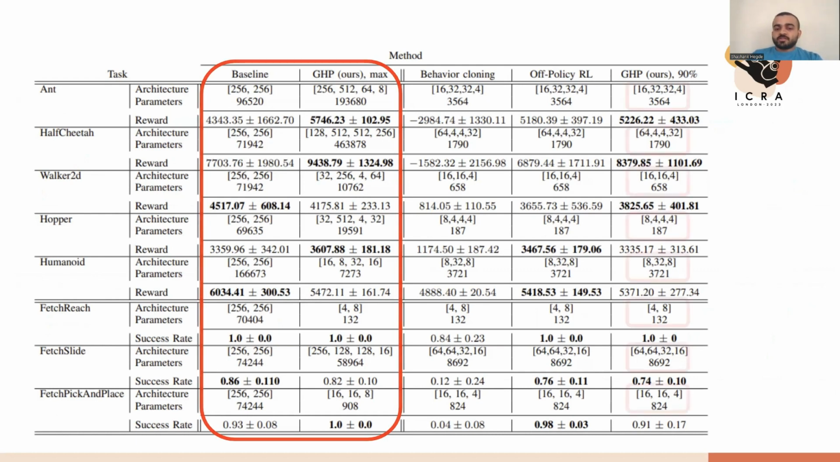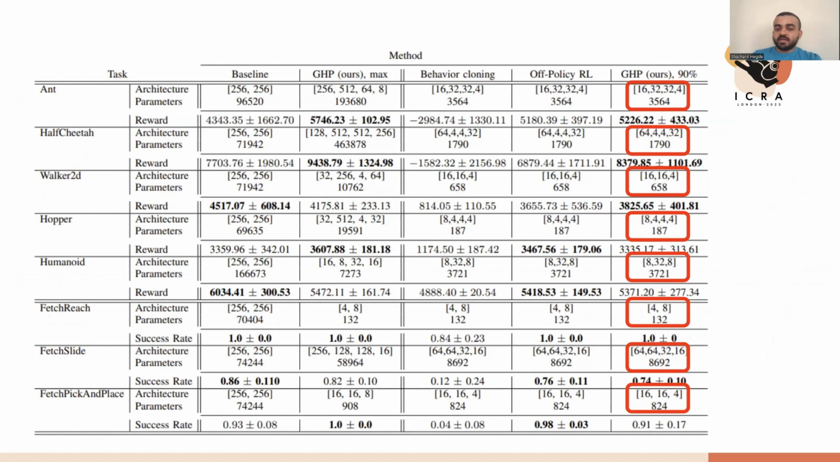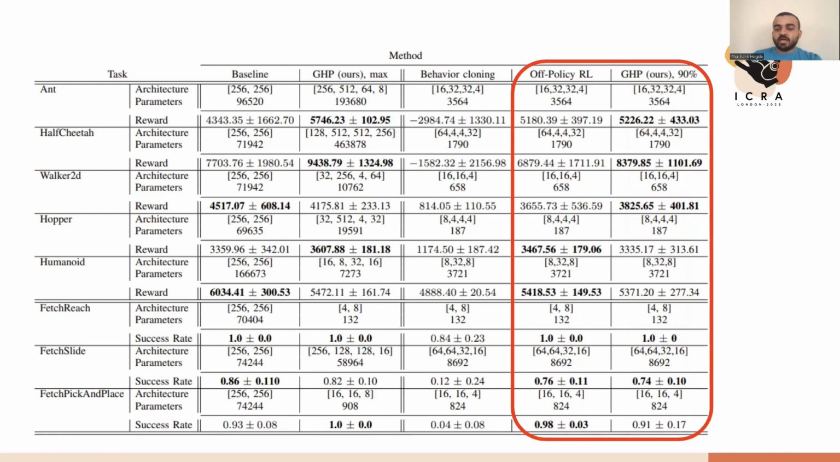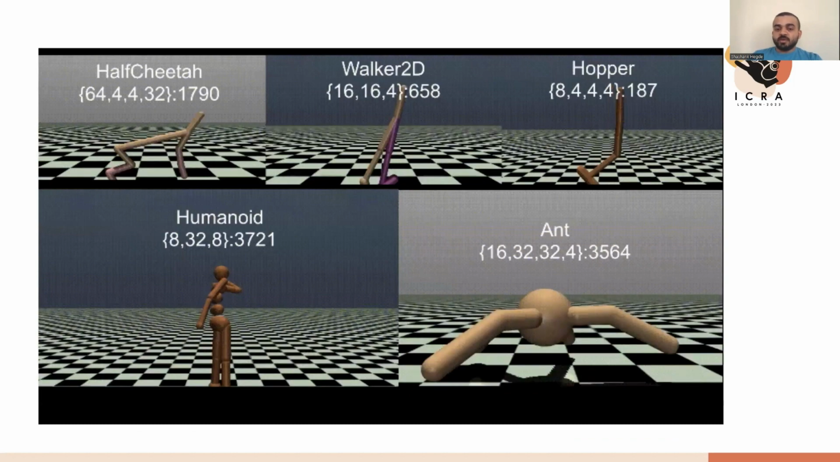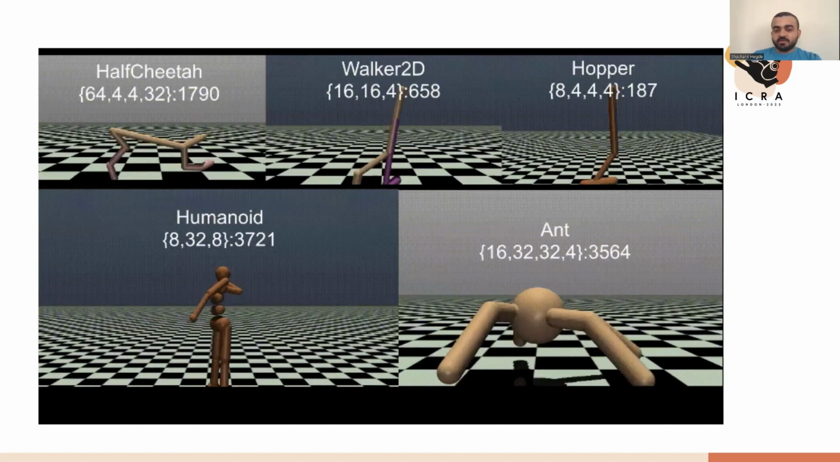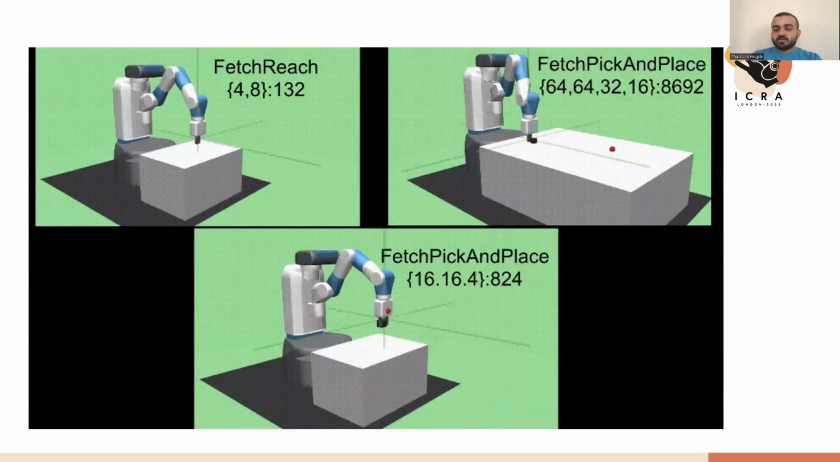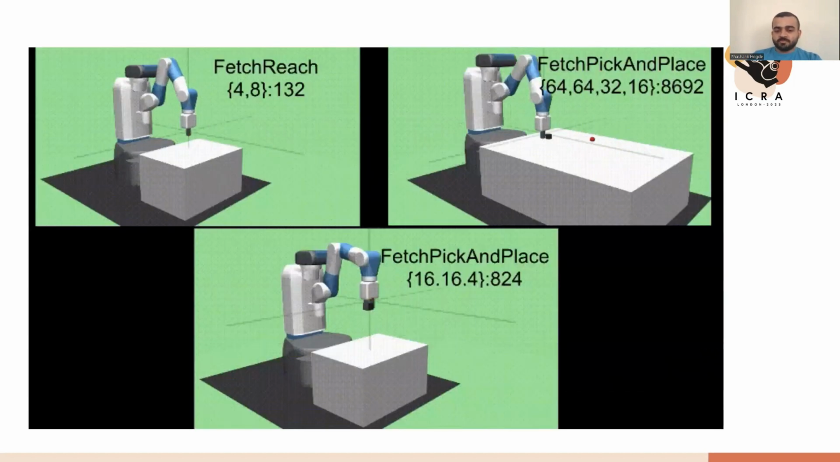We then identify the smallest architectures that achieve at least 90% max performance. Identifying these 90% architectures before training the GHP would not have been possible. But on training these architecture policies using vanilla off-policy RL, we see that our method performs as good as this baseline. By visualizing the rollouts, we see that these tiny MLPs do complete the locomotion task as expected. Similar results are also seen in the manipulation environments.